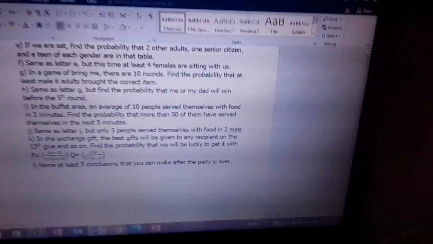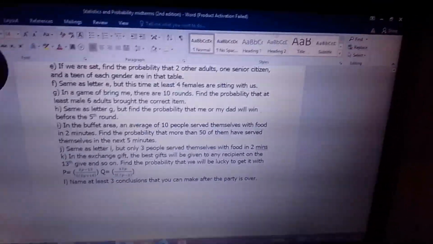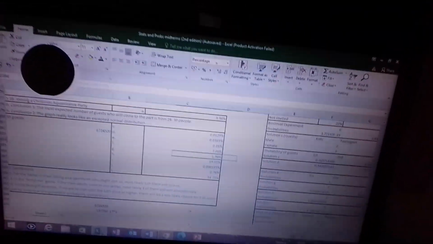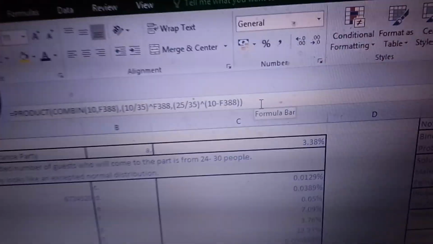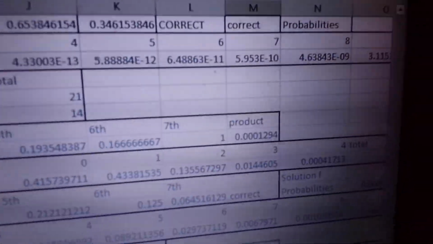Yan. So, di ba remember in this one, sa Bring Me, there are 10 rounds. So, ang kailangan namin, dapat 6 male adults will do it. Excluding us. So, this is the solution that we did. It's very easy. Di ba remember, ang ginawa ko dito ay this one, combination of 10 C 0, and then how many males are there? There are 10 male adults out of 35 adults. And then the probability of failure, we have 25 other guests. And then raise it at 10 minus 0th power. Then from there, we drag everything up, just like that, di ba?